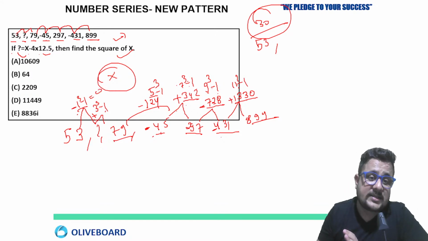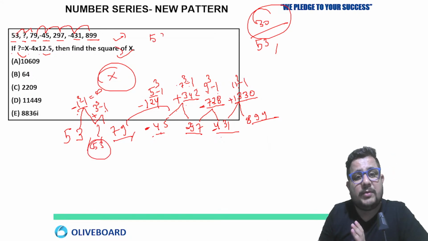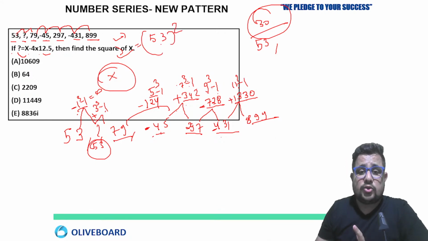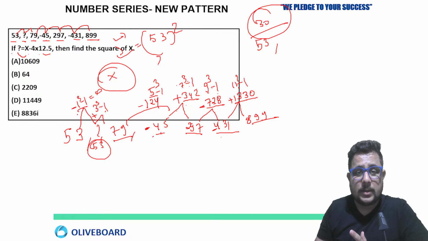So 1 cube minus 1 is 0. 53 minus 0, you will get what? 53 only. And the square of 53 is going to be what? X is 53 now, 53 square. So how much more is 53 than 50? Just add 3 in 25. So 28. And 3 square is 09. Sorry.